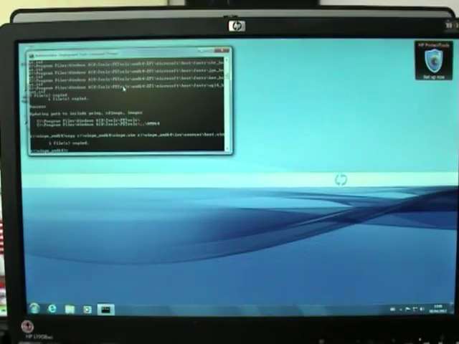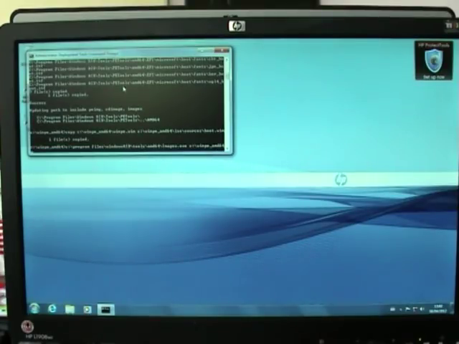The last thing we've got to do is copy c:\program files\Windows AIK\tools\AMD64\imagex.exe to C:\WINPE_AMD64\ISO.